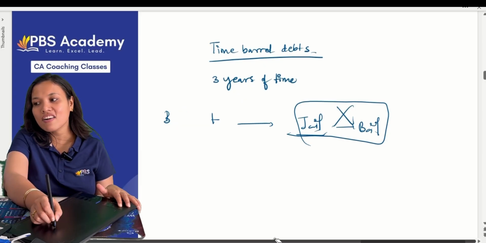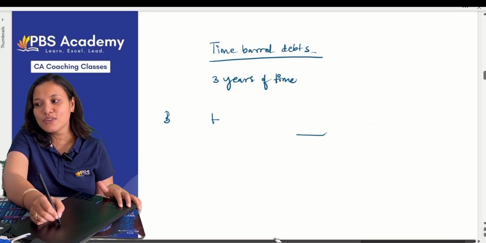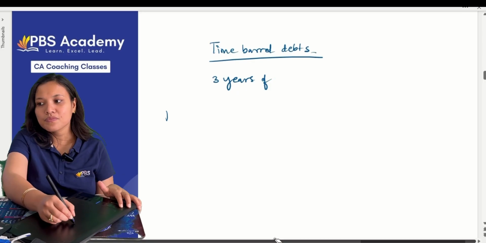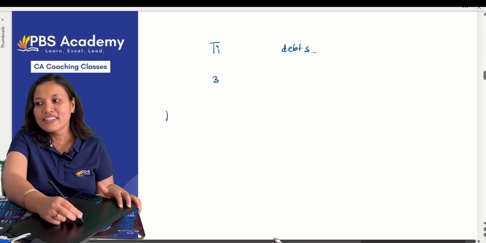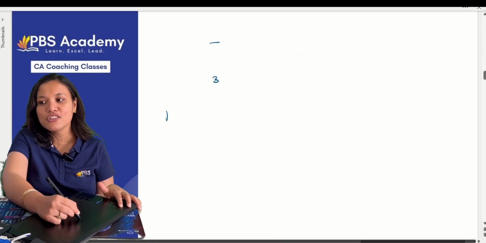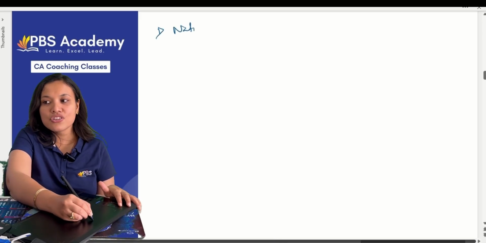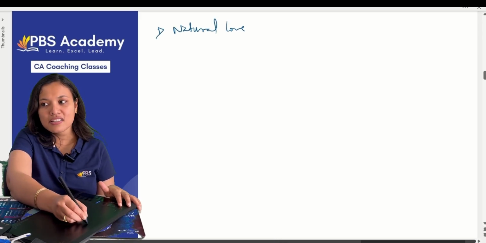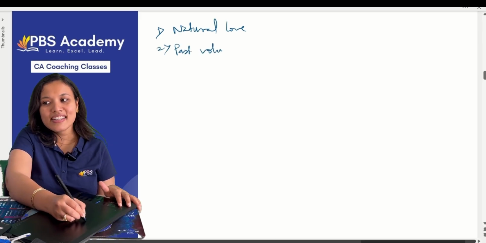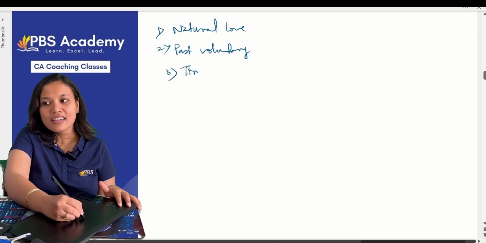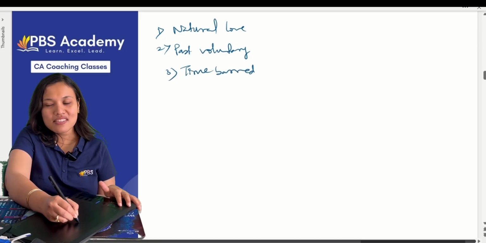Let us quickly recall one by one. What are those? First one, natural love and affection, but there are some conditions, you should remember those conditions. Second, past voluntary services. Third, time barred debts.